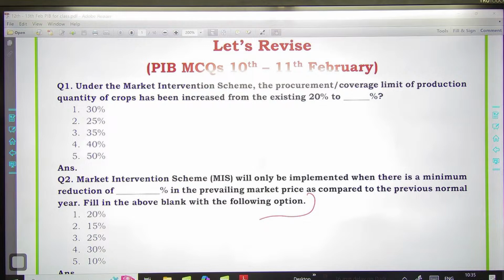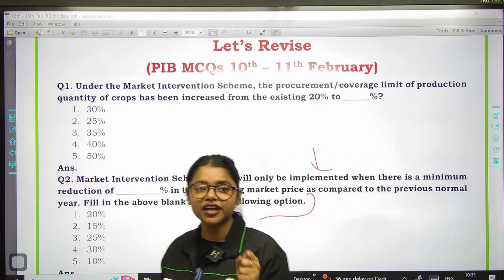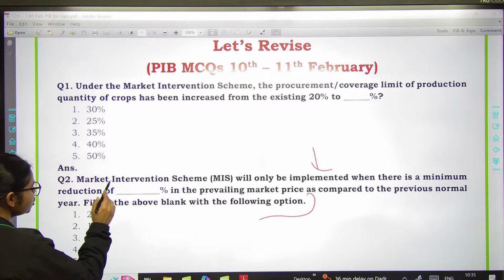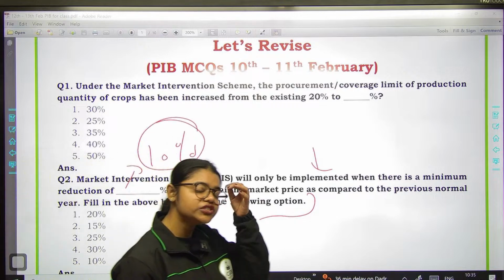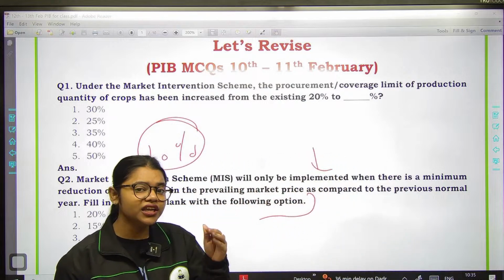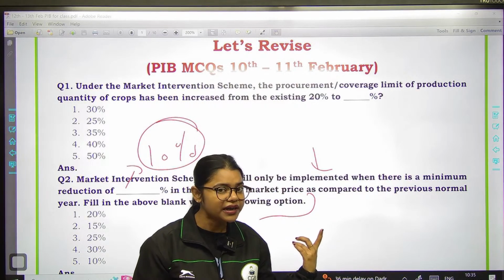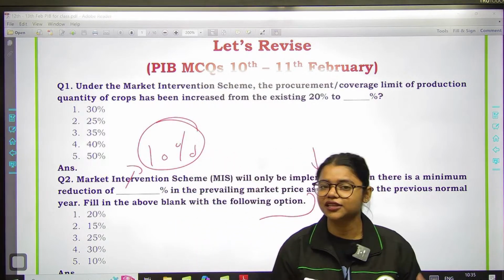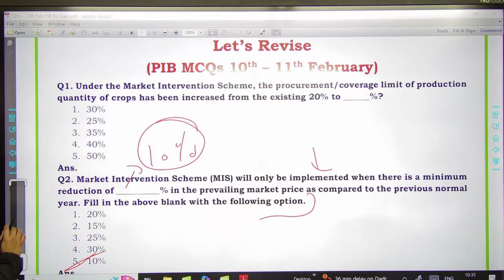Yes, very good everyone. So, when will this particular initiative be implemented? This initiative will be implemented only when there is a reduction of minimum 10% in the market price of that particular commodity which is included in this initiative. So, if the price of the commodity has reduced by minimum 10% or more, then only this initiative will be implemented. And if the reduction is less than 10%, then obviously this initiative will not be implemented, right? So, the correct answer is option number 5.